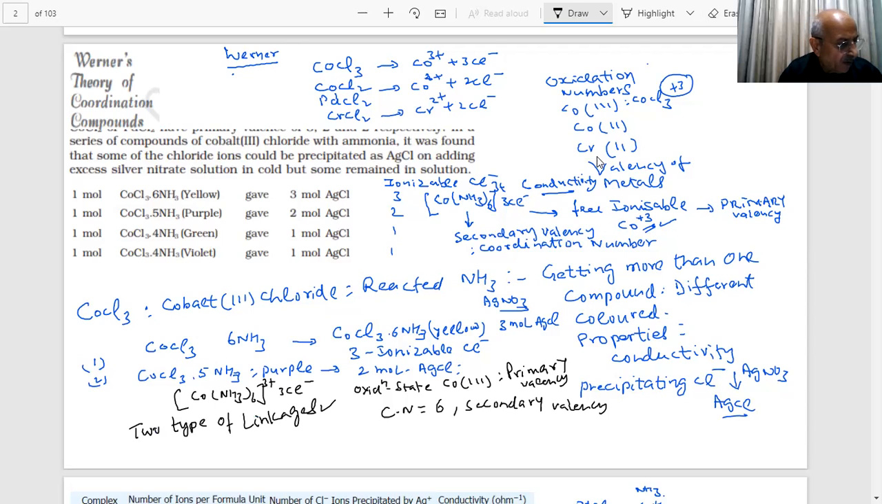So those which are outside, they are the primary valencies. Primary valencies are ionizable, and they are usually satisfied by negative ions. You see, they are negative ions. This is the theory which is proposed by Werner.